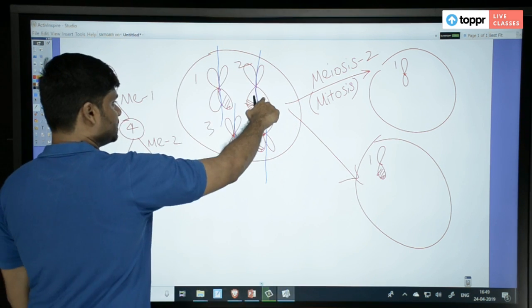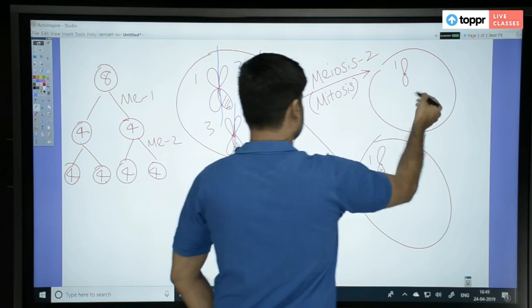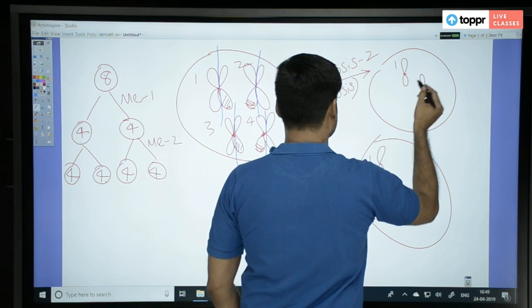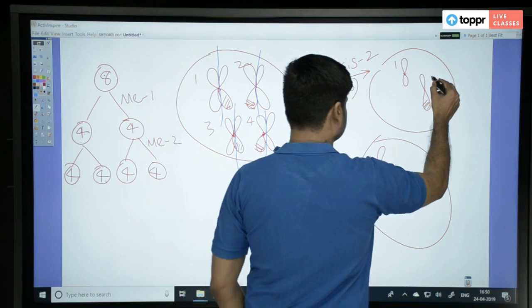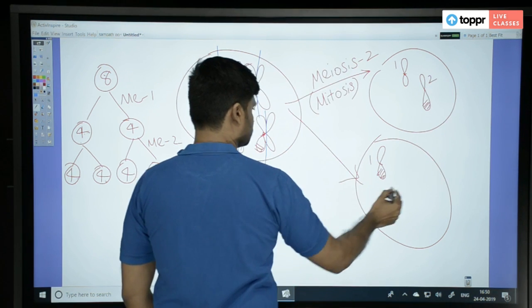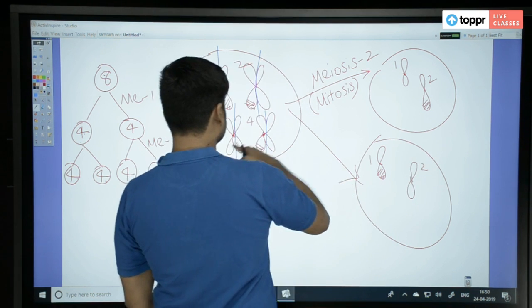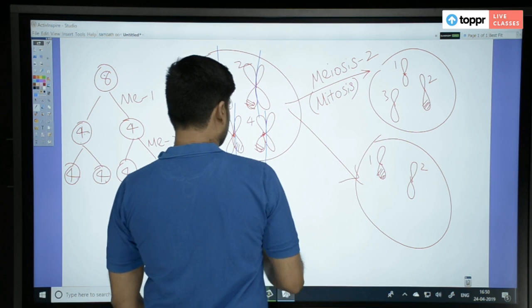Fine. For the second chromosome, let us say, the recombinant is going here. Anything can go again. Then the pure should go here. For the third, let us say the pure is going here. Okay.